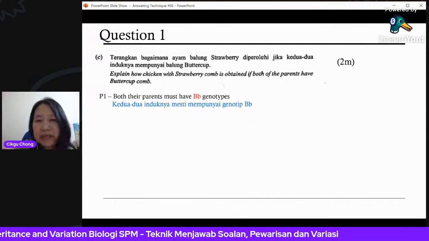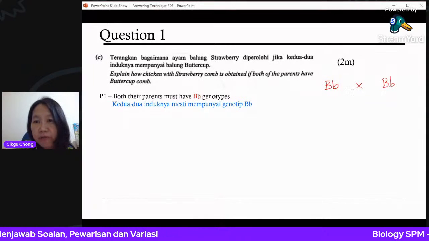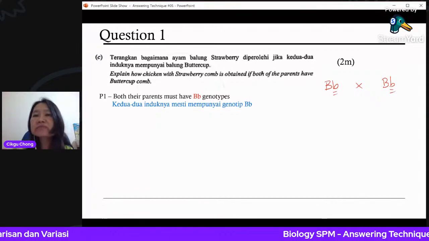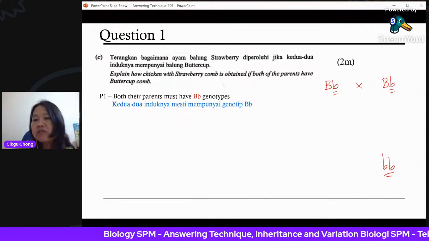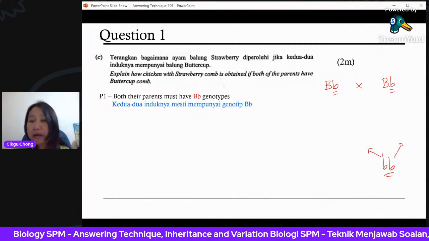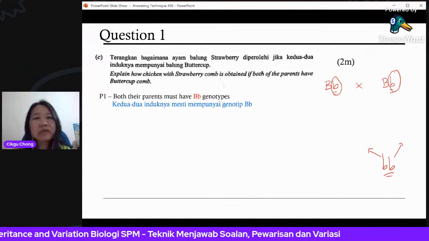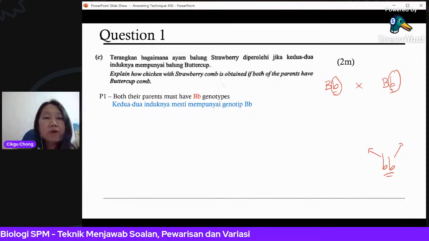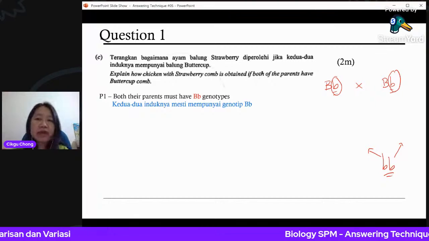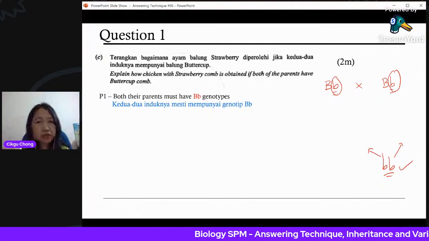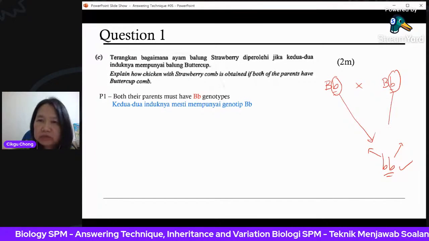So let me draw this. Let's say your parent here is 1 capital B, 1 small b. Both parents must have this small b because you want the offspring to have this. One must get from the father, one must get from the mother. That means your small b must come one from the father, one from the mother. That means the first point is, both parents must have capital B, small b genotype. Then only you can get the offspring with small b, because one has to come here, one has to come here.